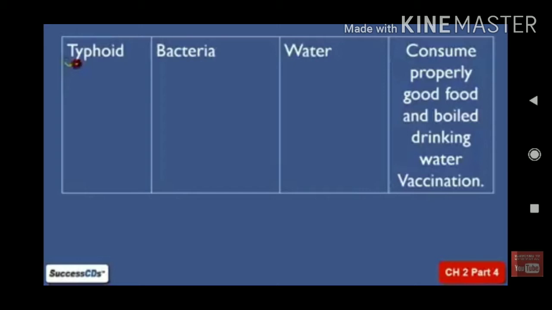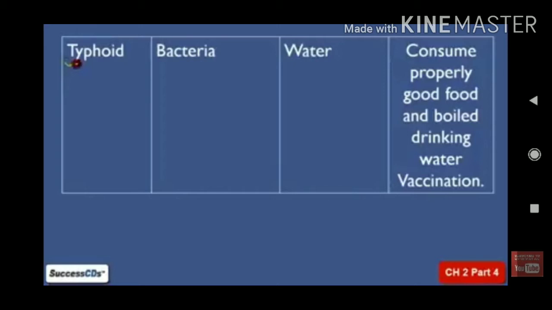Especially during the rainy season, when drainages overflow and river water or pond water is exposed to sewage water, the water gets contaminated. In those situations the water bodies get polluted by microorganisms. In such cases, we see cholera.